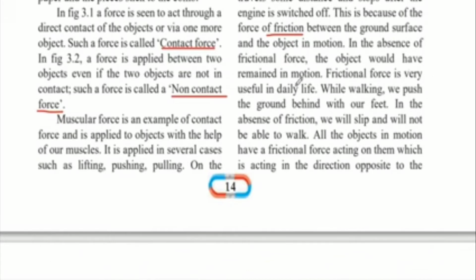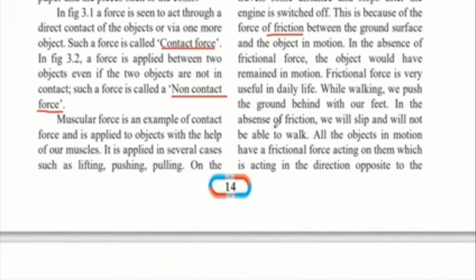Frictional force is very useful in daily life. Even though we cannot see this force, it is very useful and we will see how. While walking, we push the ground behind with our feet. So when we are walking, we are using frictional force without even realizing it. When we walk, we push towards the ground with our feet, and that's why we move ahead.